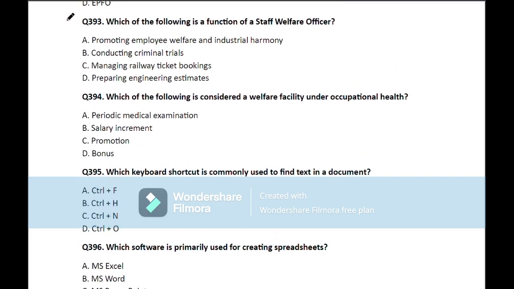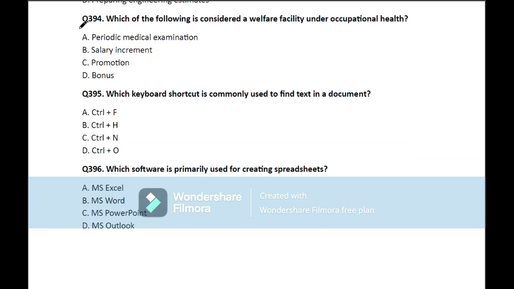Question number 393. Which of the following is a function of staff welfare officer? So here the correct answer is promoting employee welfare and industrial harmony. Move on to the next question.